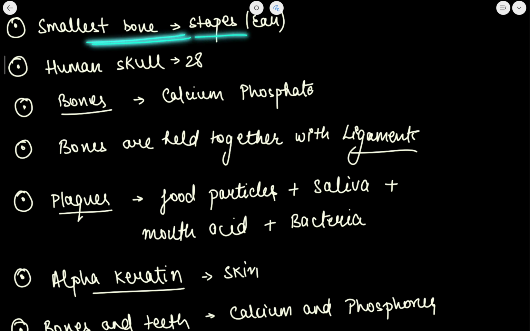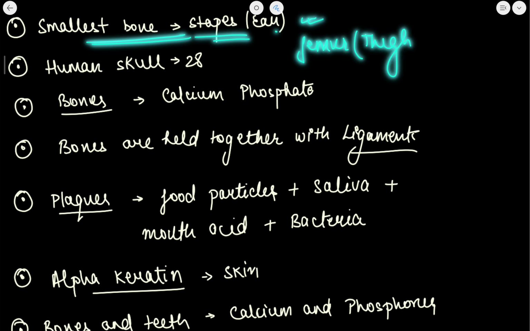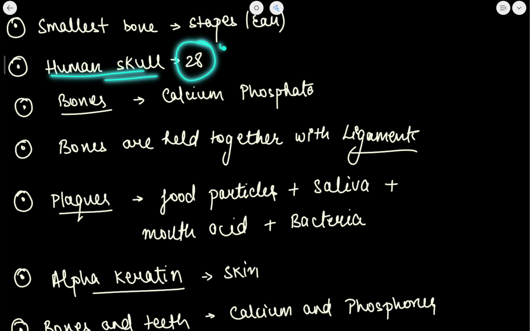Smallest bone is stapes and it is found in ear. The largest bone is femur. It is found in thigh. Okay, you just need to remember this. Human skull has 28 bones. Bones are made up of calcium phosphate.